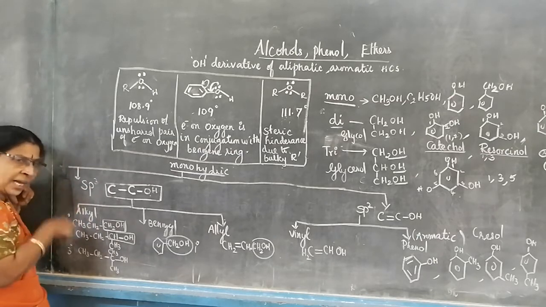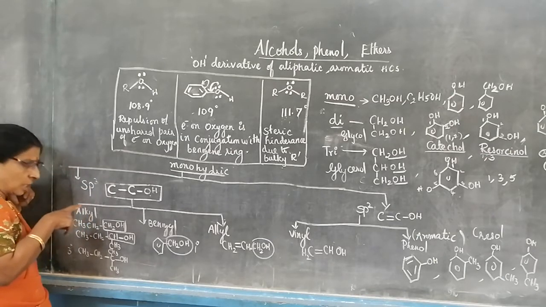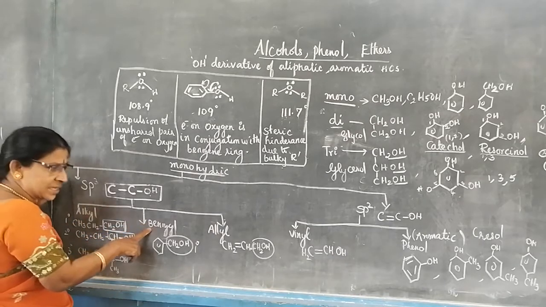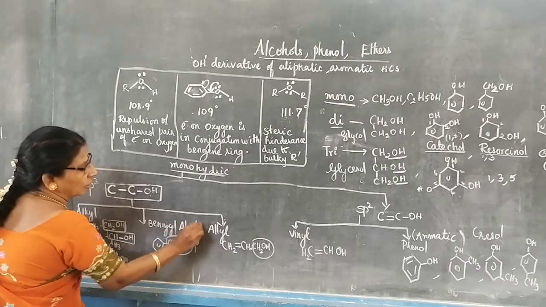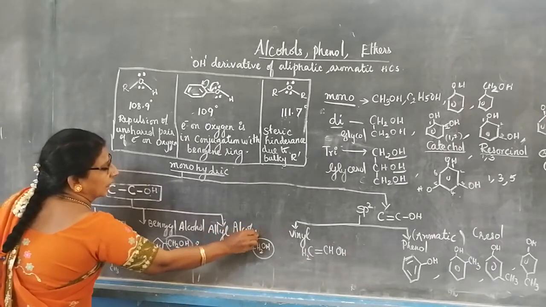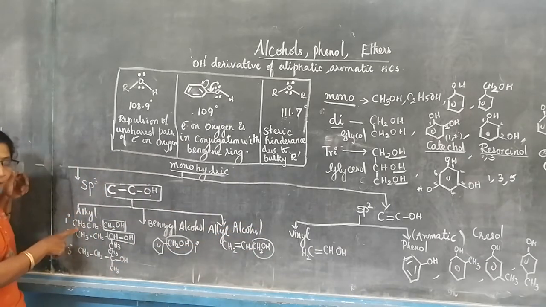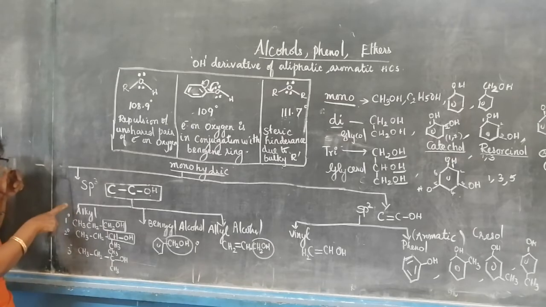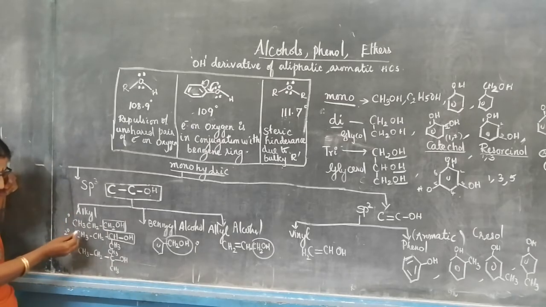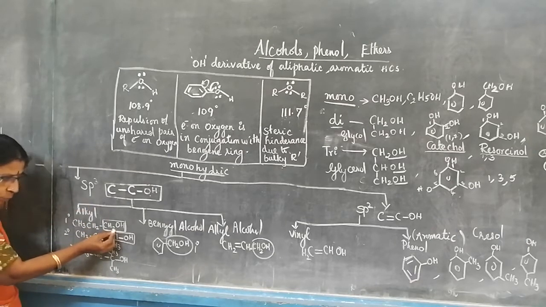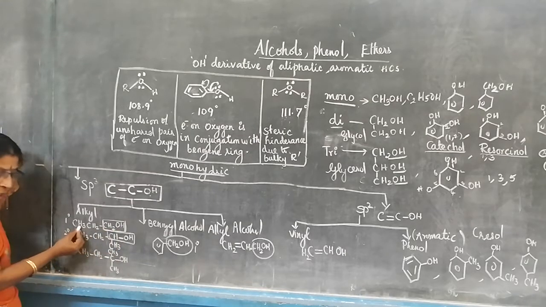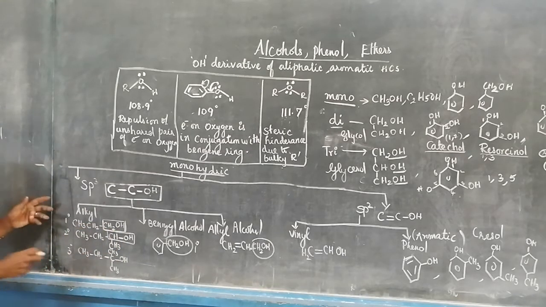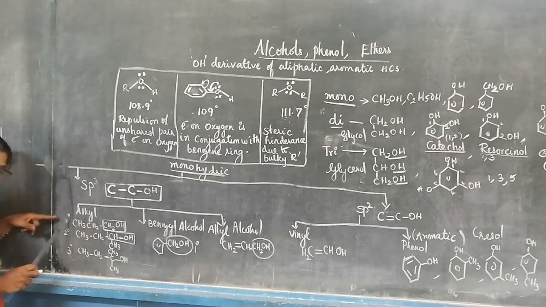Now let me again classify it into alkyl alcohol, benzyl alcohol, allyl alcohol. What is alkyl alcohol? All of you know, CnH2n+2 is called alkane. From that, if you remove one hydrogen, I have taken propane, CH3, CH2, CH3. In that I have removed one hydrogen, so it becomes CH2, and with that I have attached OH. So it is called propanol. This alkyl alcohol can be further classified into primary, secondary, tertiary.